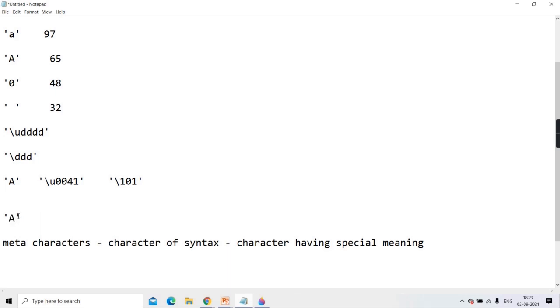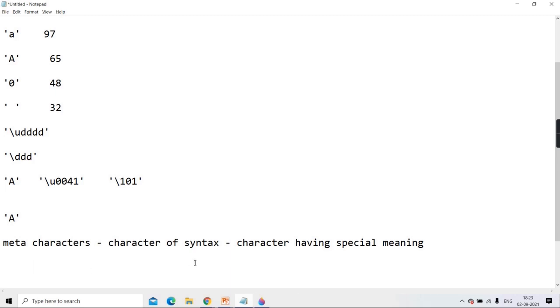But tell me, is single quote also a character in the character set? Yes. But now, is that single quote treated as a character, or as a syntax character with its special meaning? The special meaning is delimiter. It's delimiting your character.